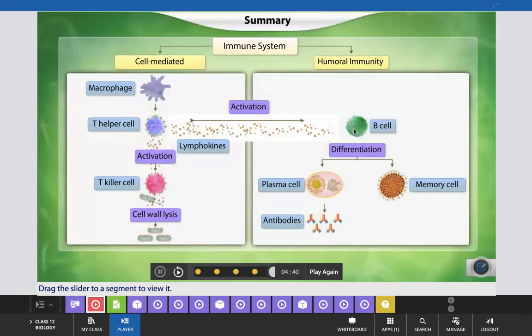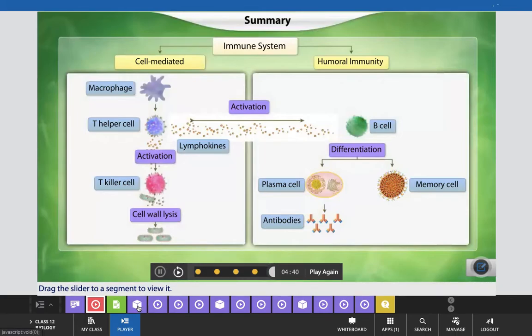And in humoral immunity, the main role is played by B cells, which develop into two different types of cells, plasma cells and memory cells. Plasma cells form the antibodies, and memory cells help to memorize the structure of that particular type of pathogen, so that on a second encounter, immunity can develop at a faster rate.